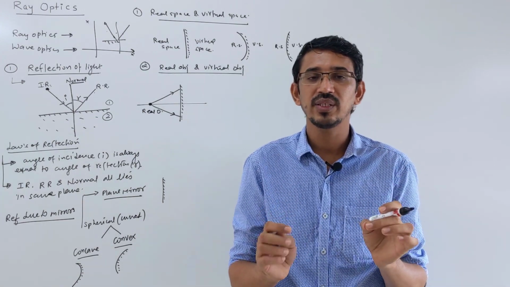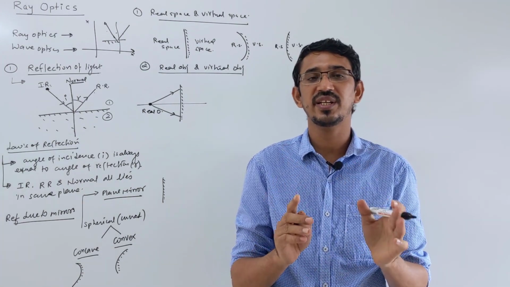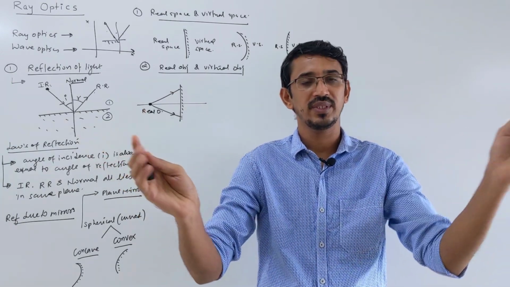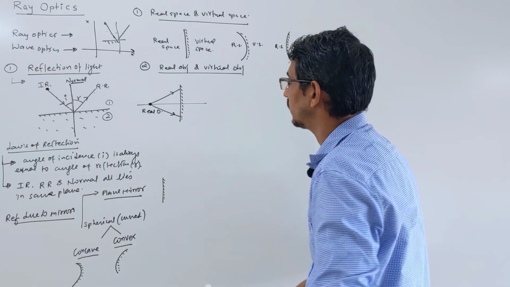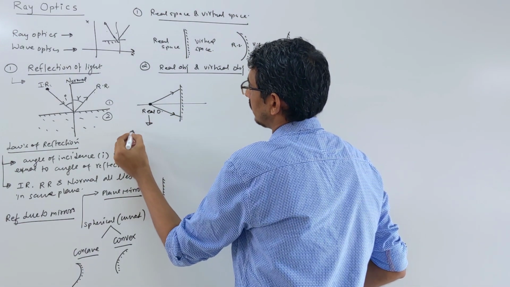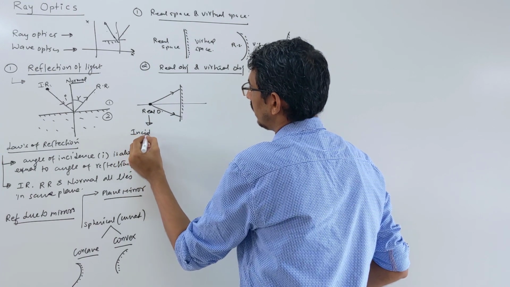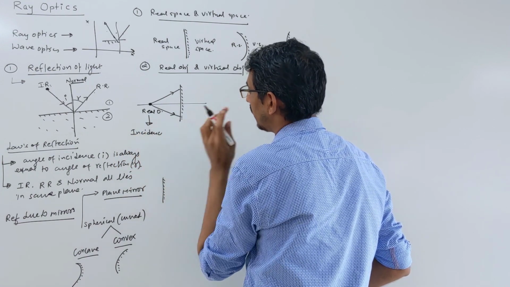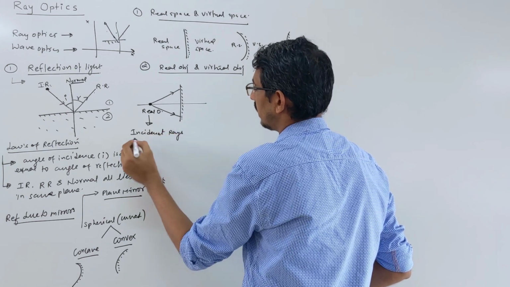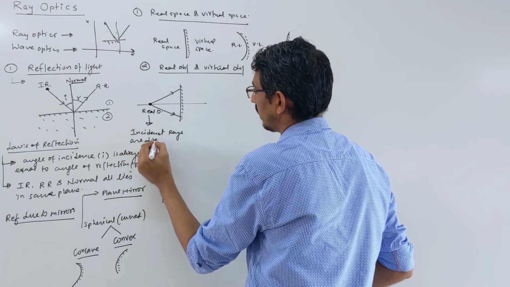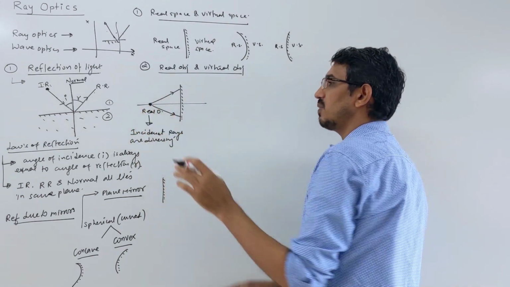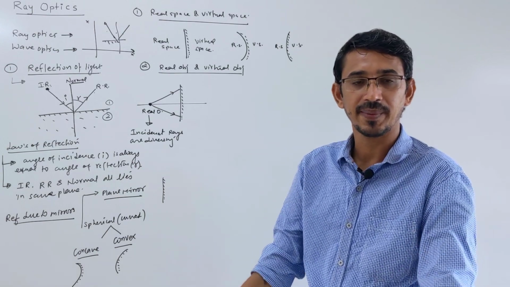Now this is called a real object. Real object means your incident rays, because incident rays start from this point, are diverging. Then that object is called a real object. So how do you define a real object? You define it this way: incident rays are diverging. From this real object, rays will always be diverging, correct?